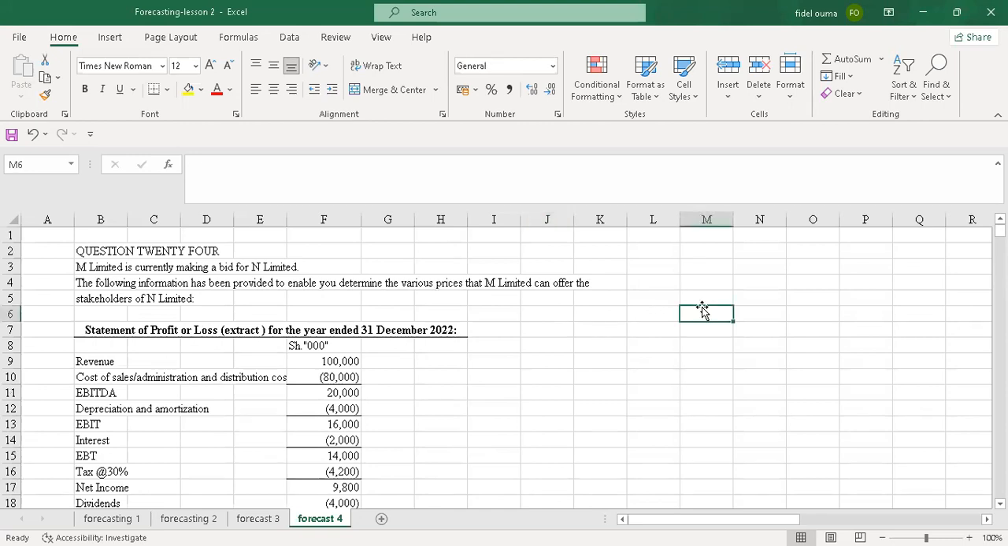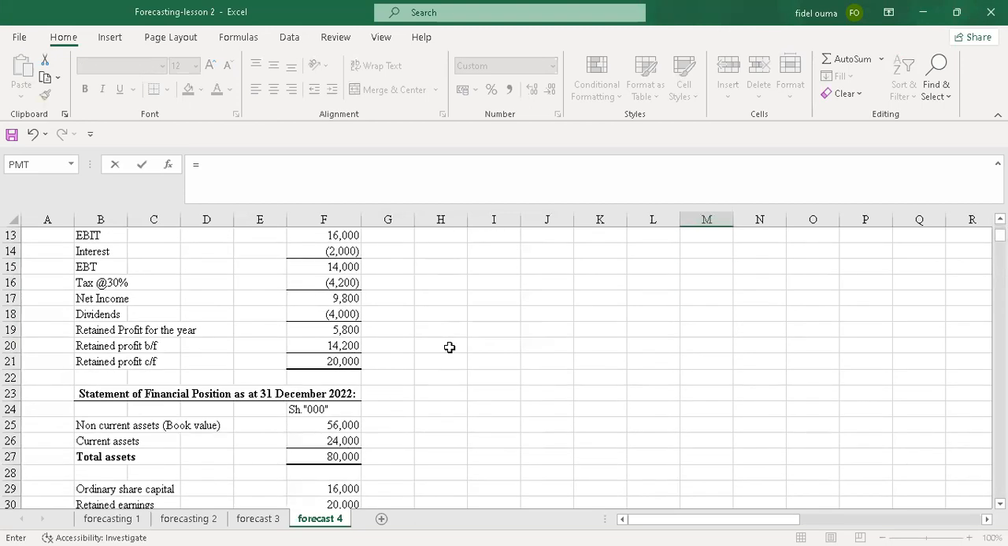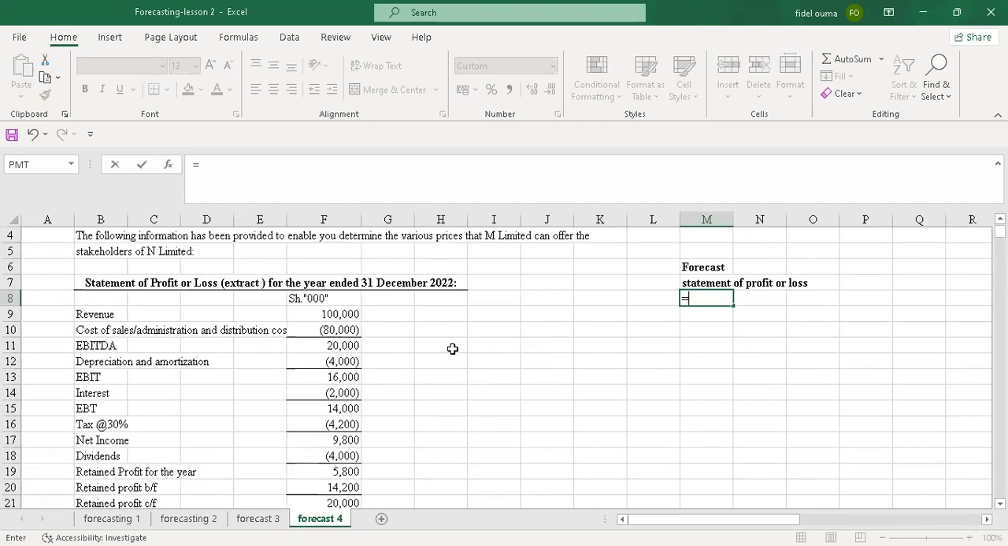So just write there forecast statement of profit or loss. I'll bold it. Then I'll start, because now it was a 5-year forecast from 2023. So I'll start with 2023.